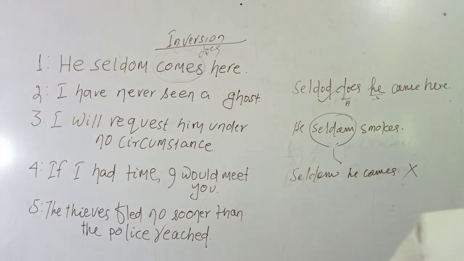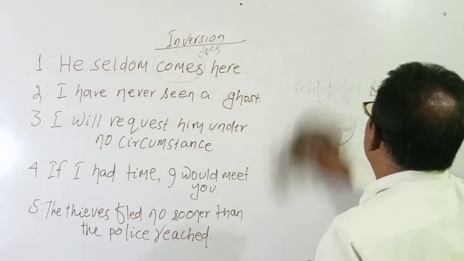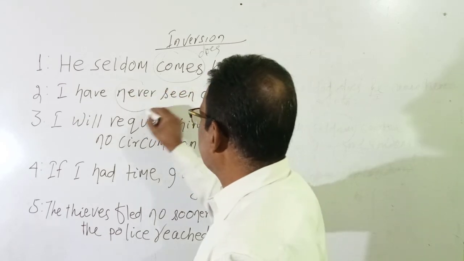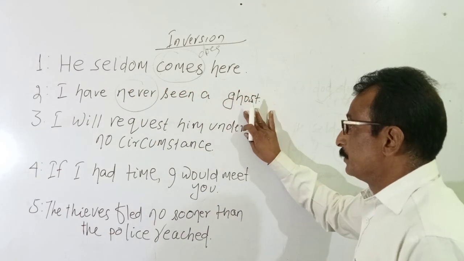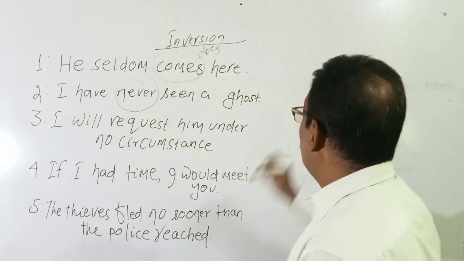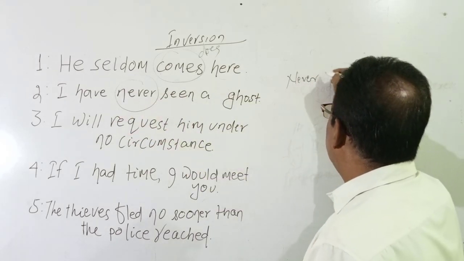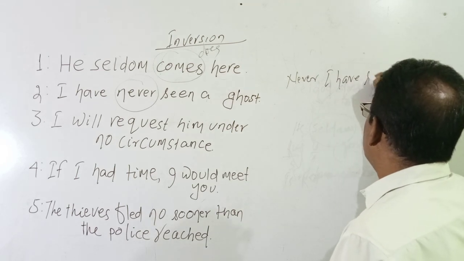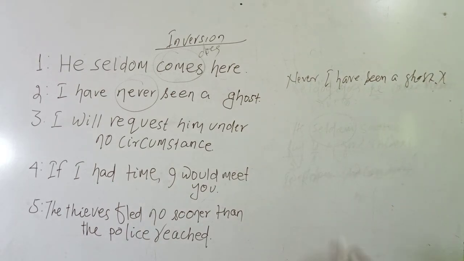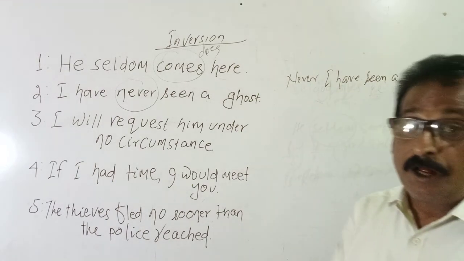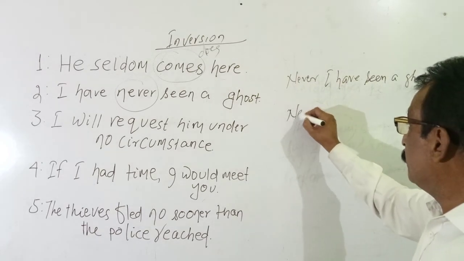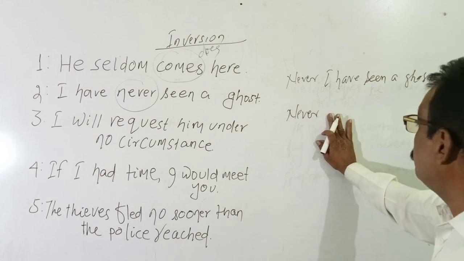Similarly, question number 2. I have never seen a goat. So this is the adverbial. If the question comes to rewrite this sentence using never in the beginning, don't write Never I have seen a goat. This is wrong. Because when we use the adverbial never in the beginning, we have to write never plus auxiliary.